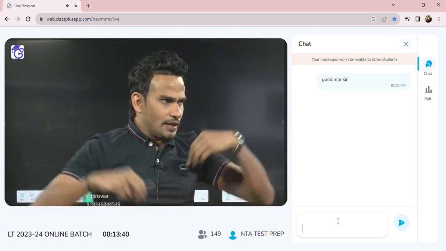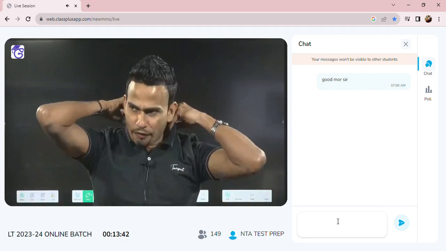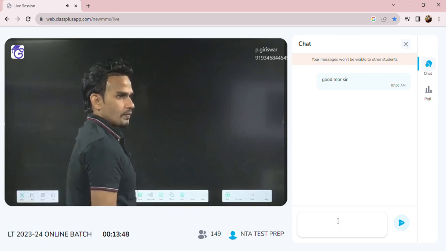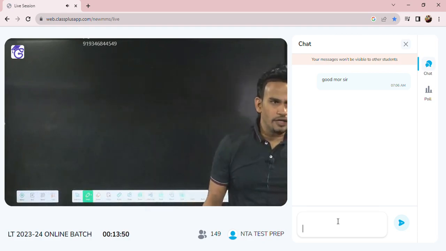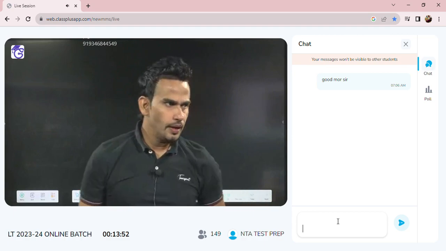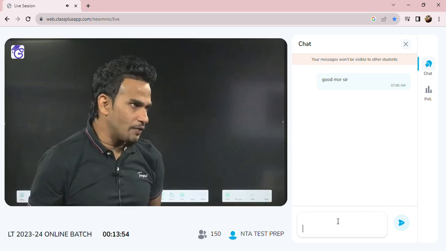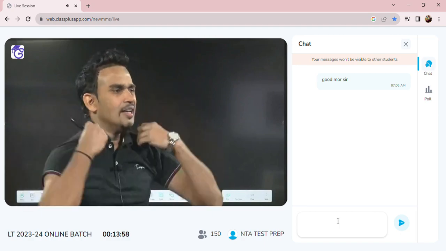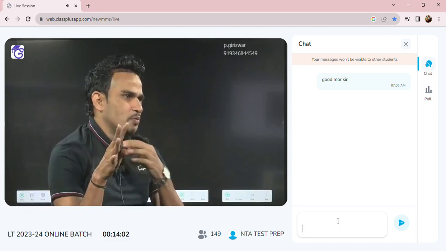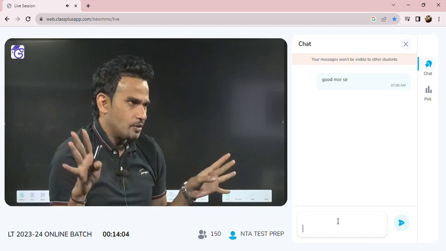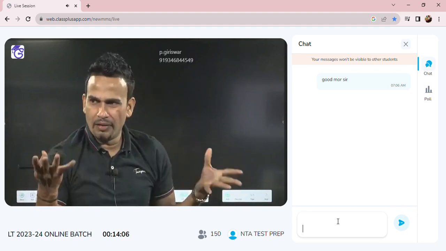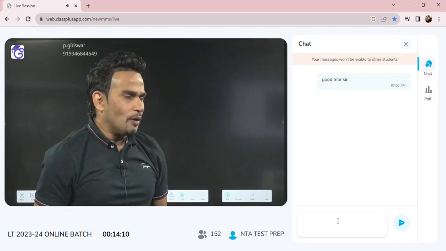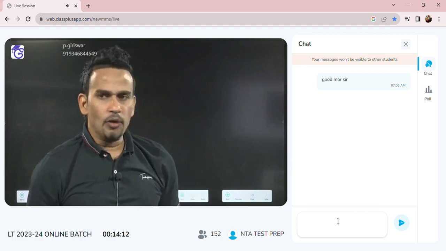Now we will start with our part, angular momentum of rigid body. You can write angular momentum of rigid body. Homework I will send. Last class homework I did not send because there was not much homework. Today I will send. Today we will complete angular momentum, then I will give you more homework. So we will talk about angular momentum. You can write: angular momentum of particle over.